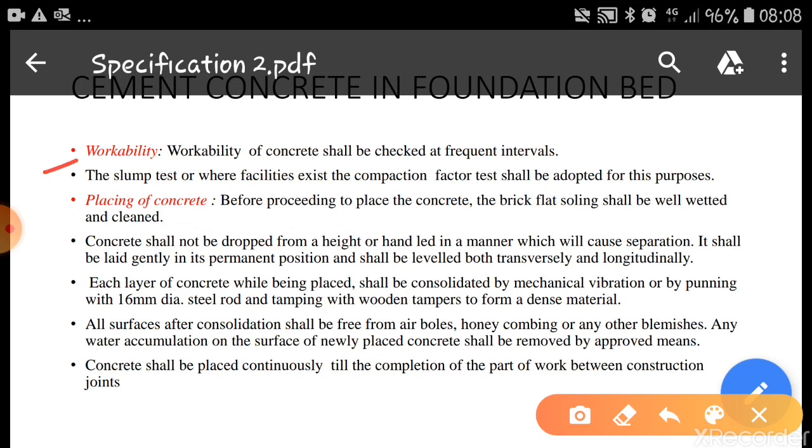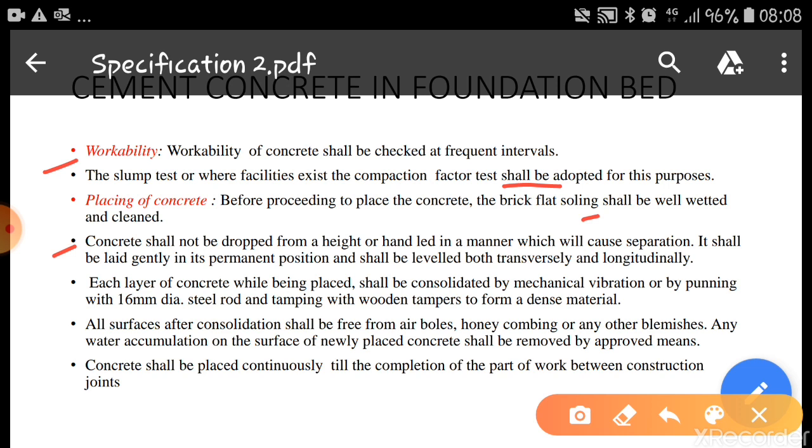Workability of concrete shall be checked at frequent intervals. The slump test, or where facilities exist, the compaction factor test, shall be adopted for this purpose. Before proceeding to place the concrete, the masonry platform and the centering should be wetted so that whatever dust particles are there are removed from the surface. Concrete shall be dropped from a height of not more than 1 meter.